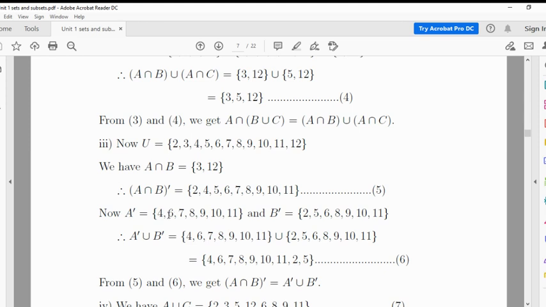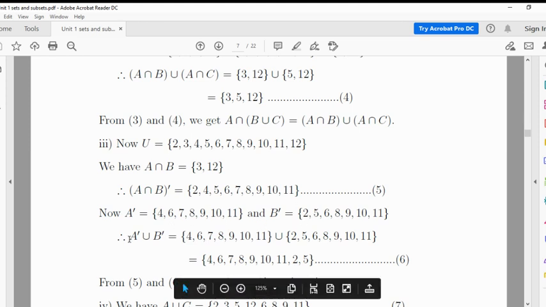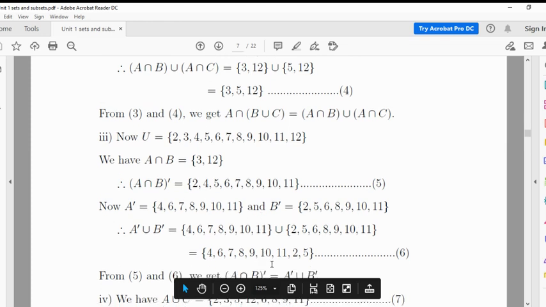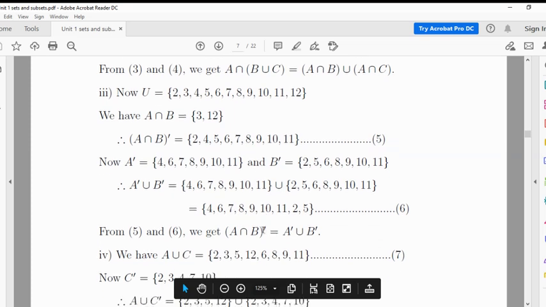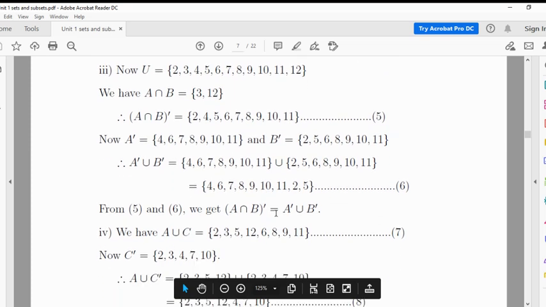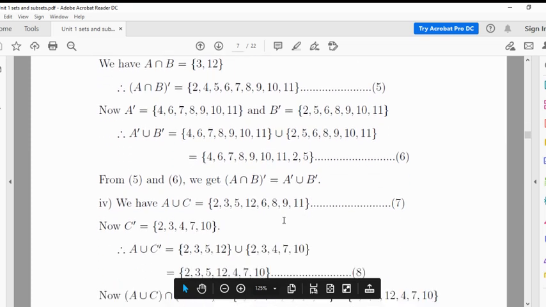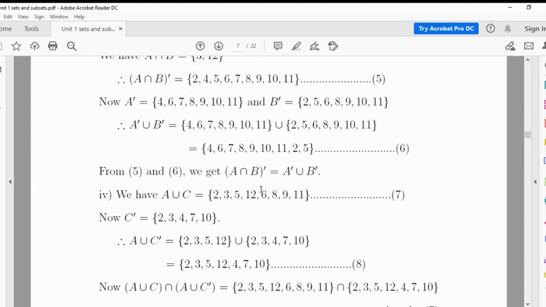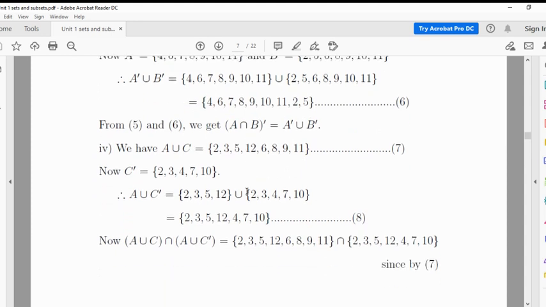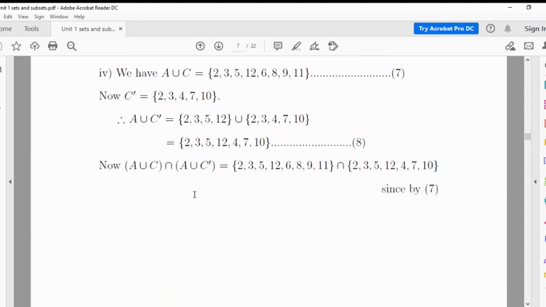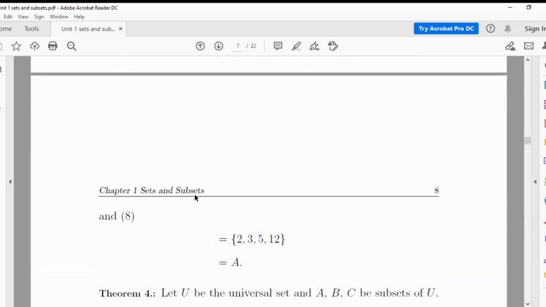Now A complement is the elements that are in U but not in A. B complement is the elements that are in U but not in B. Now A complement union B complement means we take the union of these two sets, which contains 4, 6, 7, 8, 9, 10, 11, 2, 5. And from 5 and 6 we get (A intersection B) complement is equal to A complement union B complement. So this verifies the third one. Now we can easily verify the fourth one also similarly as above.